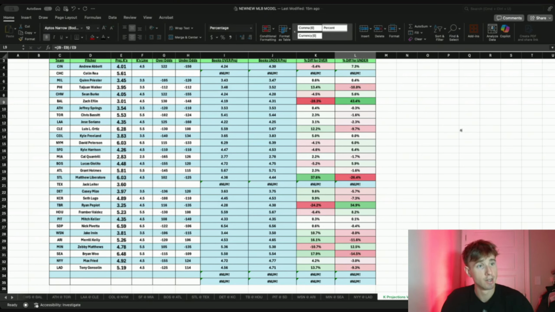But anyways, guys, I've been working on a model for a very long time. I've put a lot of time into it. I am an idiot, I'm not good with technology whatsoever. ChatGPT pretty much helped me build the whole thing. I'm familiar with baseball, so I kind of know what data is relevant for forming a good projection.